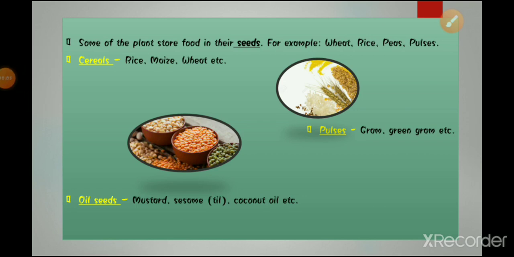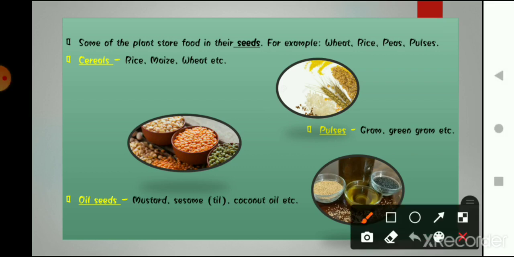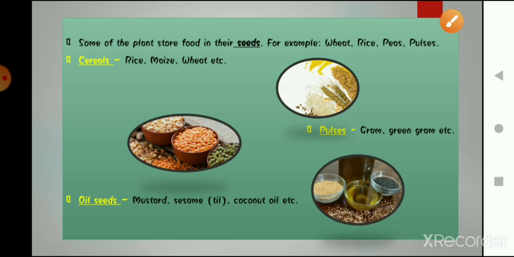Okay, and now we are going to talk about oil seeds. Oil seeds are what? From where we get our oils. We all know that for making our food we need oil. So where is that oil coming from? That is from the seeds of the plant. So what are the most common oil seeds that we know about? That is mustard, sesame seeds, or coconut oil, that we get from the seeds of the plant.